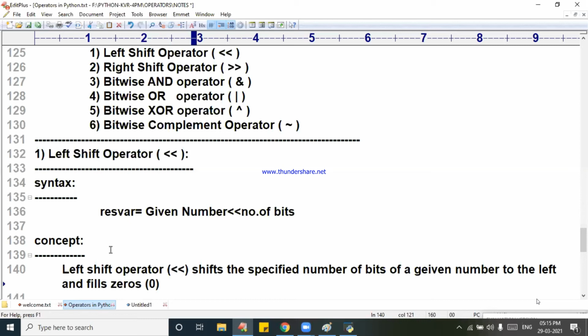Fills zeros on what? Voids. Voids means what? Empty, blank. This is a technical word. Empty stomach means empty. Void stomach means empty stomach. Voids. And left as a result.